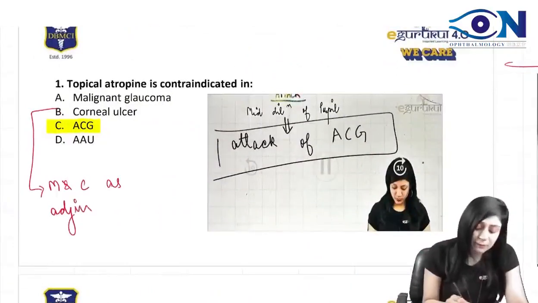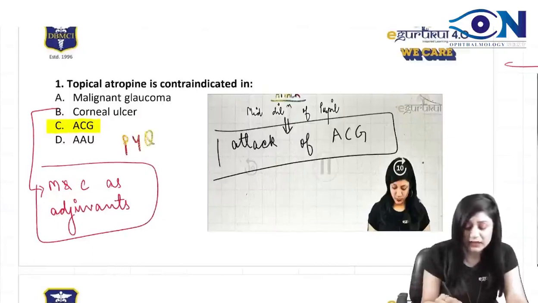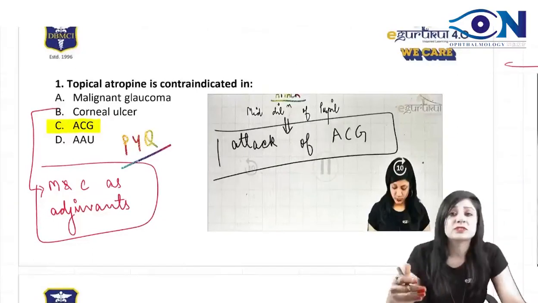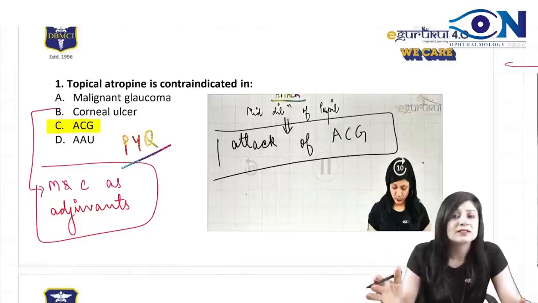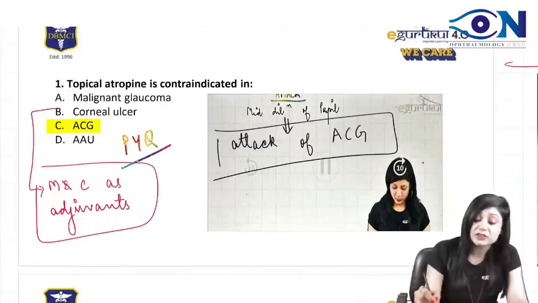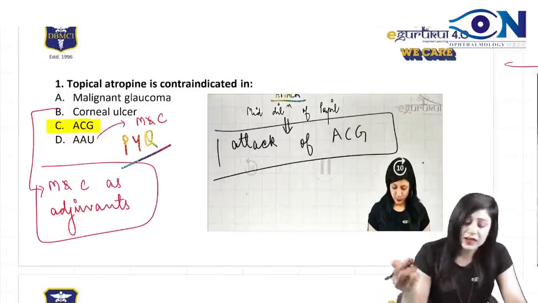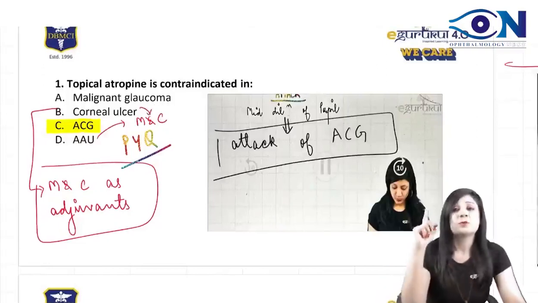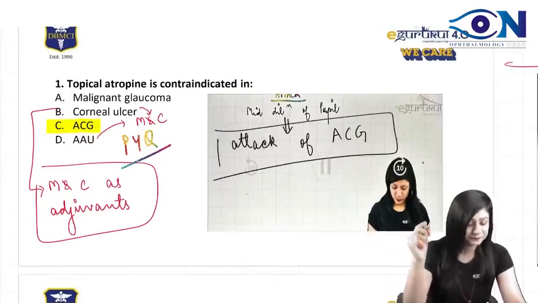So this is again a very important point, and many times this has been asked as a PYQ that mydriatics and cycloplegics are used in corneal ulcers for pain relief, because whenever we have corneal ulcers, we have some amount of acute anterior uveitis, some amount of iridocyclitis. And you know what is the treatment of choice of acute anterior uveitis, which is given as a separate option also, that is the mydriatics and cycloplegics only. So whenever we have a corneal ulcer with associated acute anterior uveitis, there also we will give mydriatics and cycloplegics. So both by direct as well as by elimination, you come to know that the answer will be acute congestive glaucoma. All right.